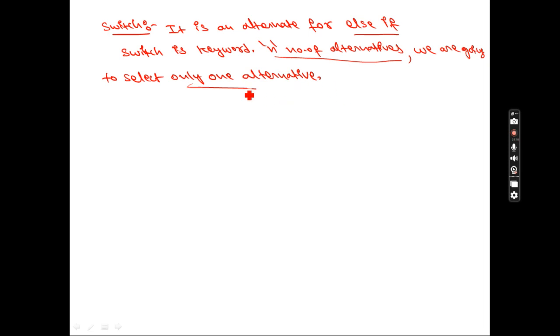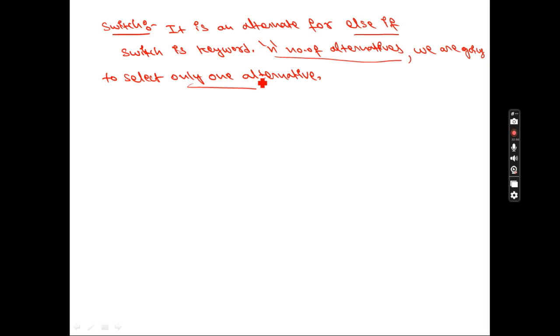No matter how many options there are. Suppose you go to a shop to buy something, for example, clothes, like jeans. Your intention is to purchase only one pair. When you enter the shop, you ask the person to show some different models. He will show you first, second, third, fourth, so you will see 10 to 15 varieties of jeans, but among them you will select only one. So options are more, but you are choosing only one.